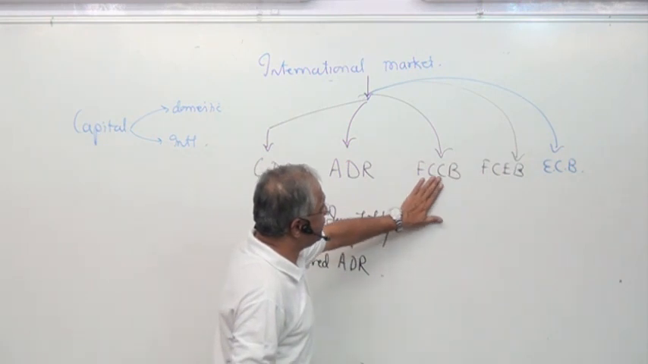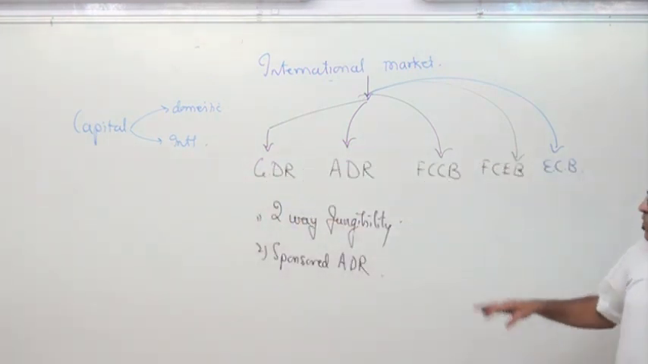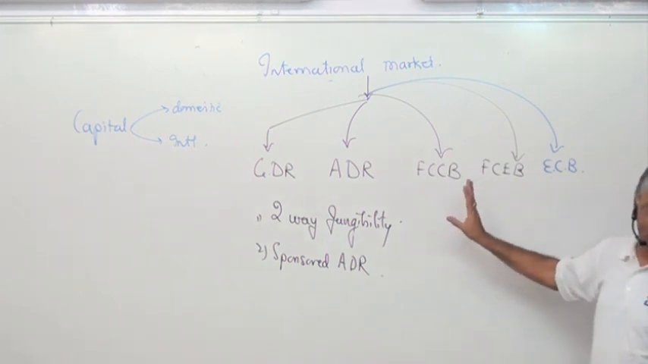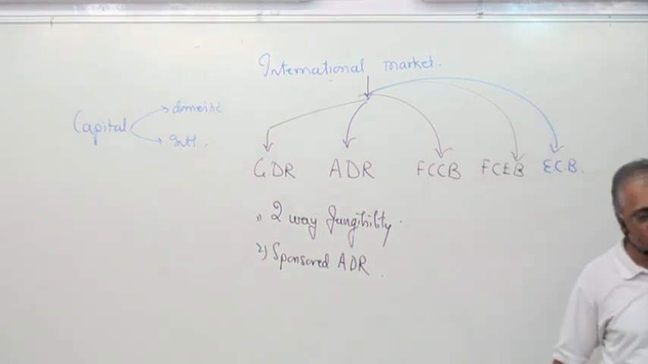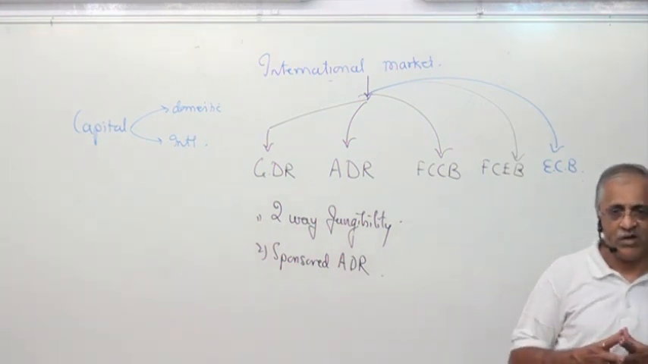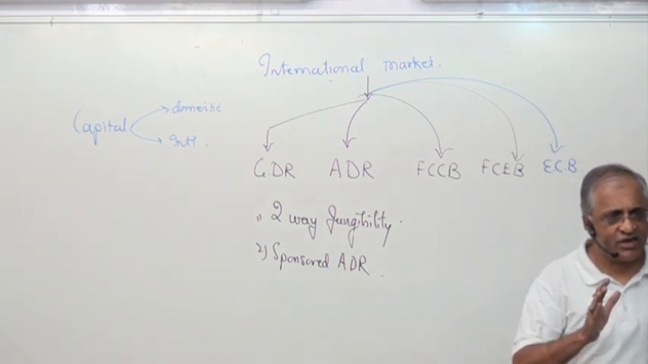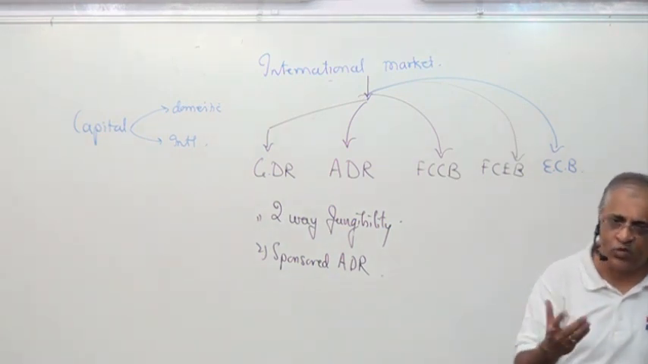Now what is FCCB and FCEB? Foreign currency convertible bonds. FCEB, foreign currency exchangeable bonds. Convertible bond means it's like a debenture I raise in the international market, it gets converted into Indian shares over a period of time.